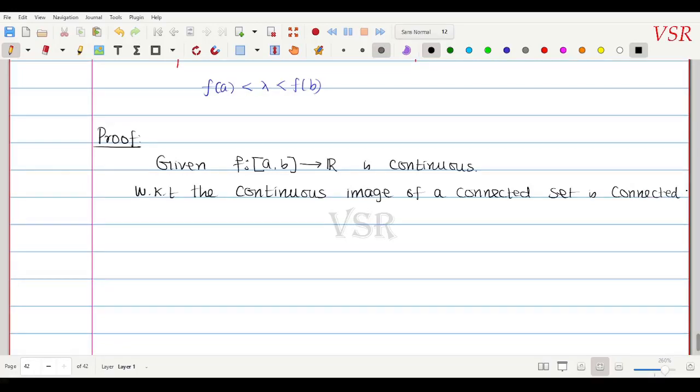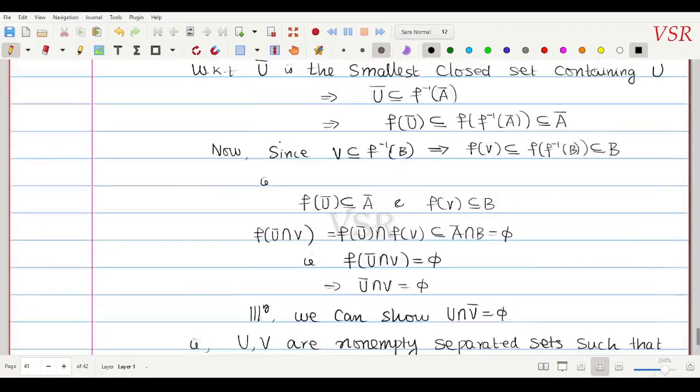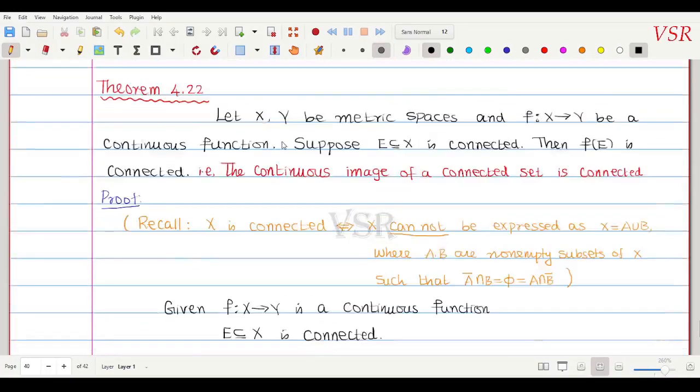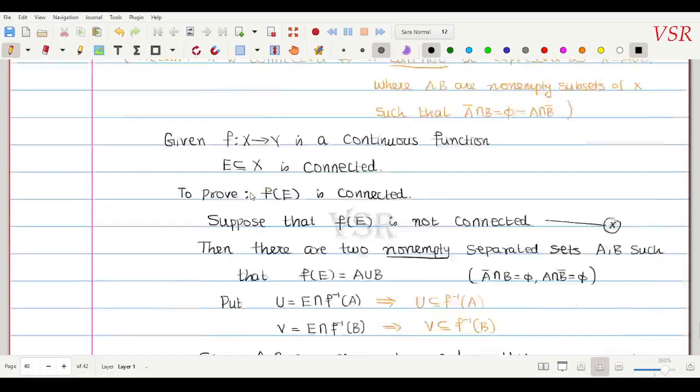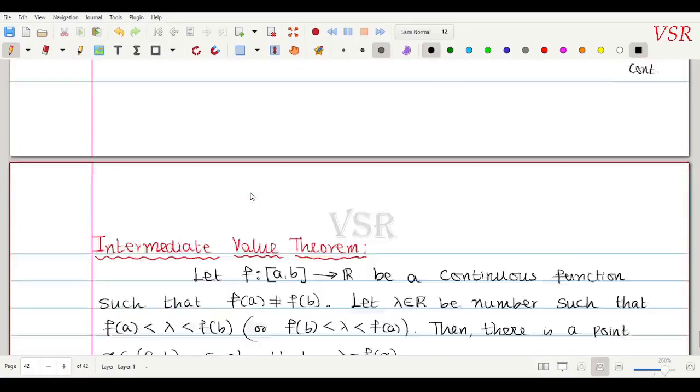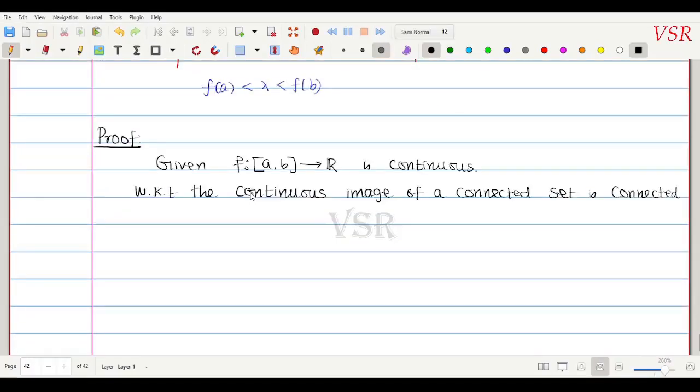Proof பண்ணிருக்கோம். Just now proof பண்ணோம். Okay? So by previous theorem, that is a continuous image of a connected set is connected. Just now we have proved it. Okay? So அந்த theorem நான் இதில் யூஸ் பண்றேன். அப்போ this implies that f of closed interval a comma b is connected. இது வந்து it is a connected subset of R.